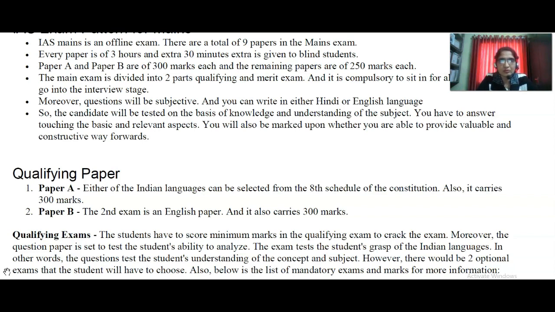You can answer in your own language. Okay. So the candidate will be tested on the basis of knowledge and understanding of the subject. You are testing whether you have knowledge on that subject, and whether you have understood the subject clearly or not. That is the testing.